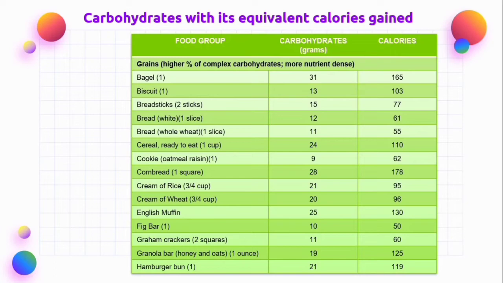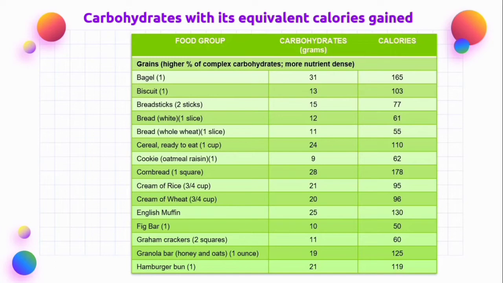Next is one square of cornbread. It has 28 grams of carbohydrates and 178 calories. A 3/4 cup of cream of rice has 21 grams of carbohydrates and 95 calories. A 3/4 cup of cream of wheat has 20 grams of carbohydrates and 96 calories. An English muffin has 25 grams of carbohydrates and 130 calories.